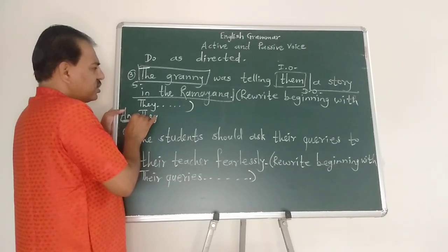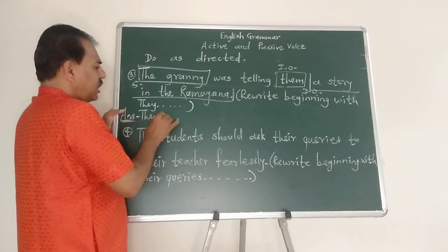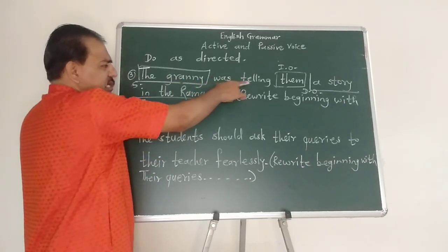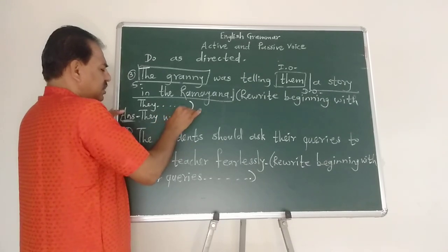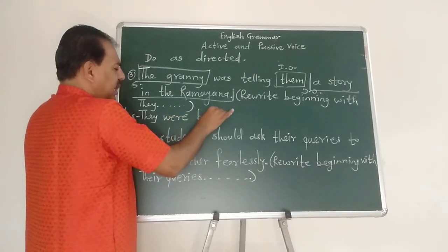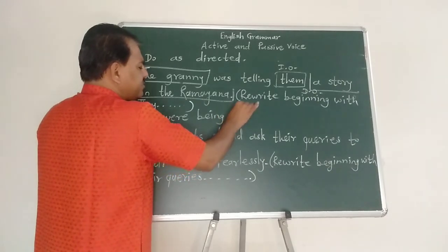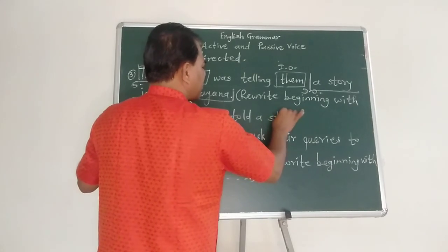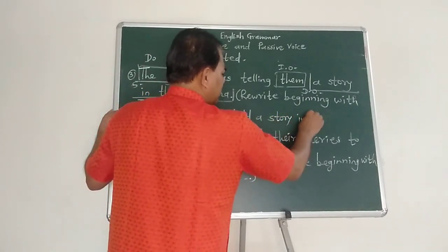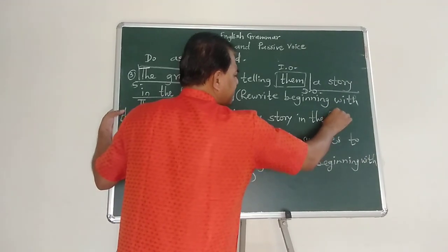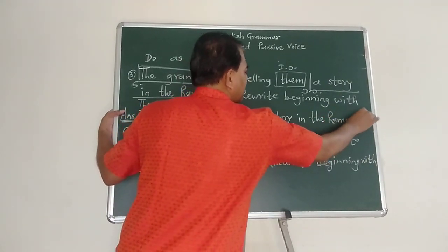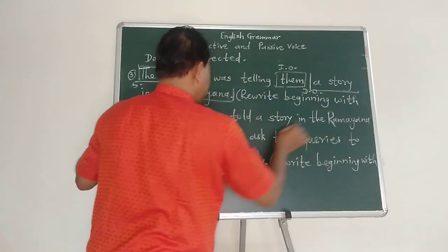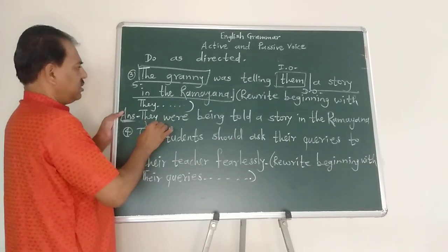So focus on indirect object. They is in plural number. Granny singular number मध्ये होतं म्हणून इथे was आला. Past continuous tense आहे. इथे were येणार. They were being told a story in the Ramayana by their granny.